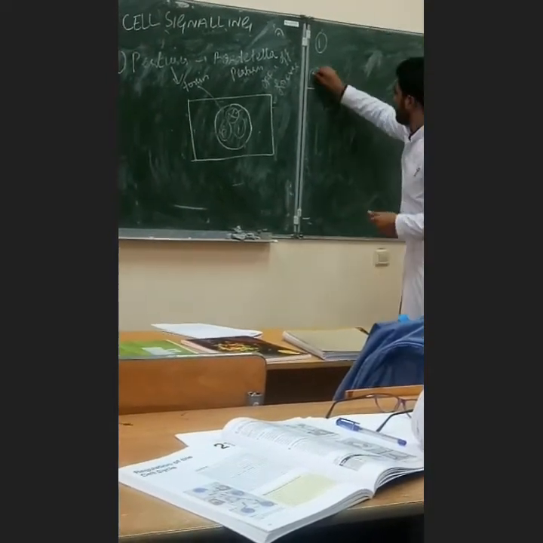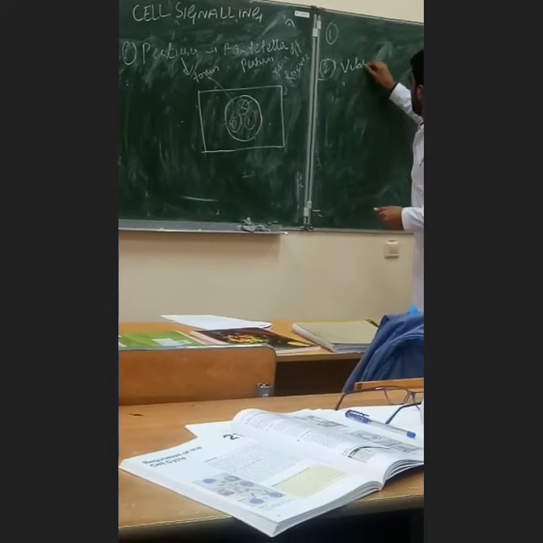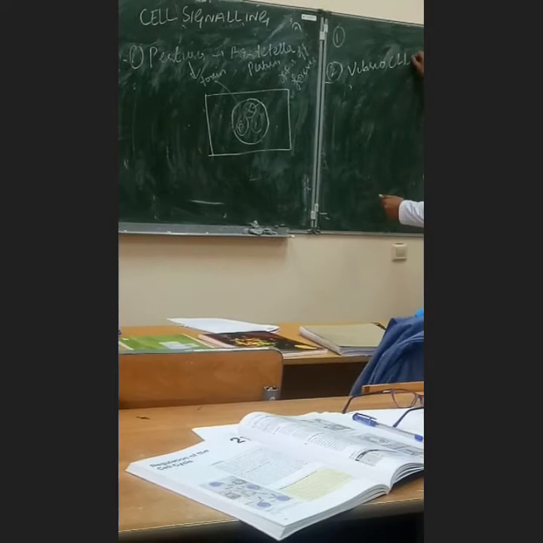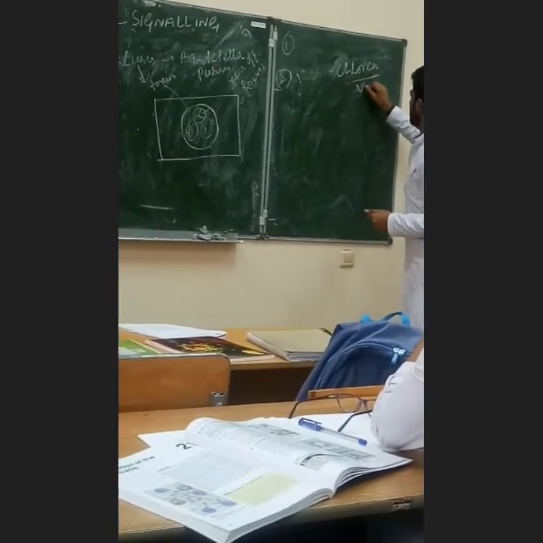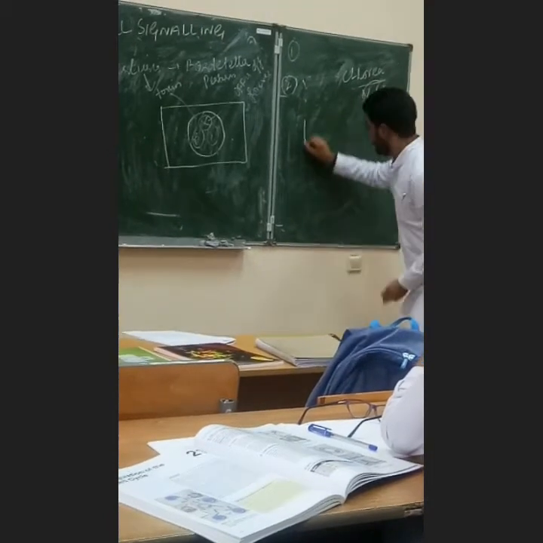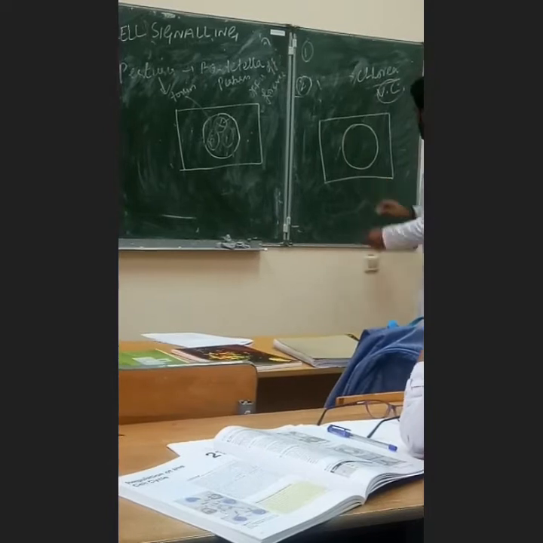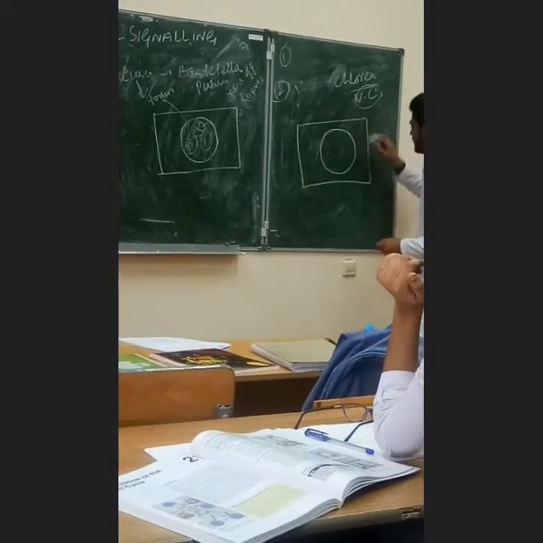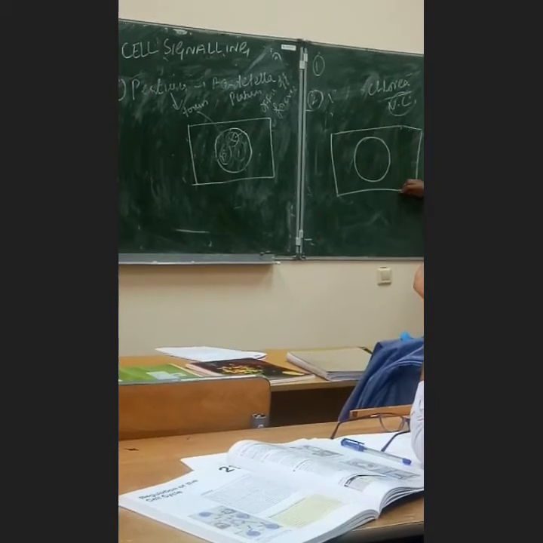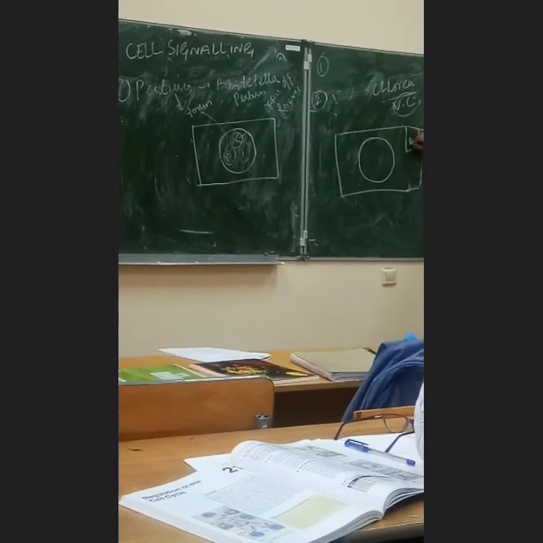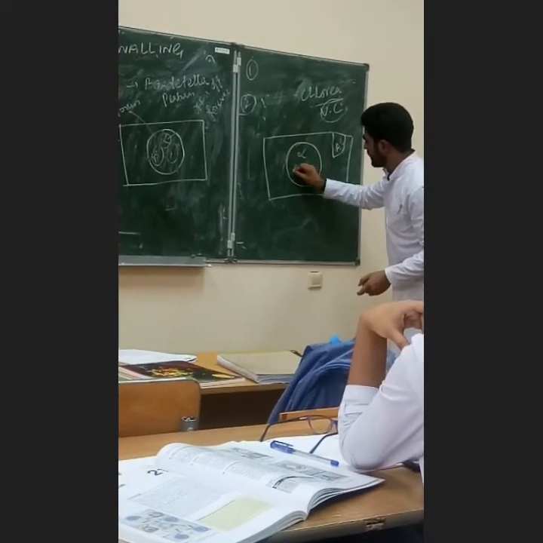Second case we have cholera, caused by Vibrio cholerae. What will happen here? Again, the toxin will come to the G protein. This is G protein, and it binds with the adenylyl cyclase, this is adenylyl cyclase. What will happen? Right from here, alpha will come, this is beta, and this is gamma.